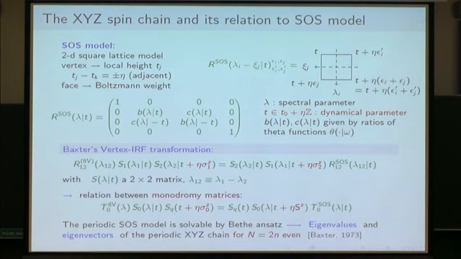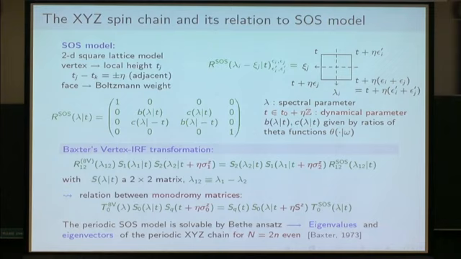So for sure you cannot build the eigenvectors of the XYZ spin chain, whose space of states has dimension 2 to the power n. You cannot build the complete set of eigenvectors from a zero-dimensional space.